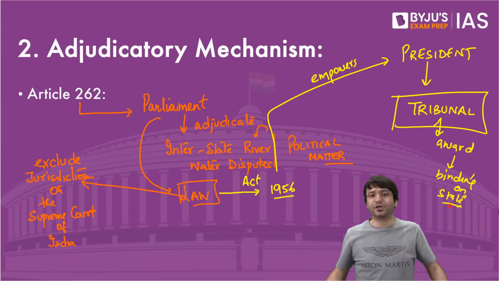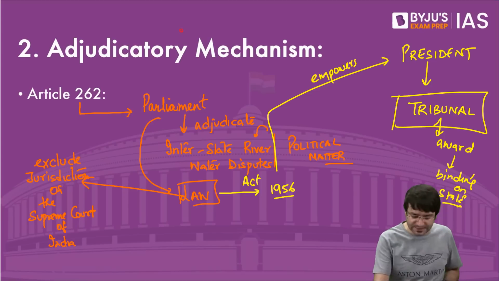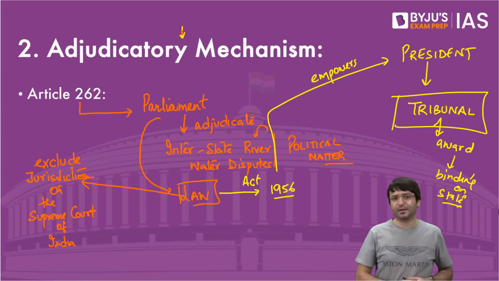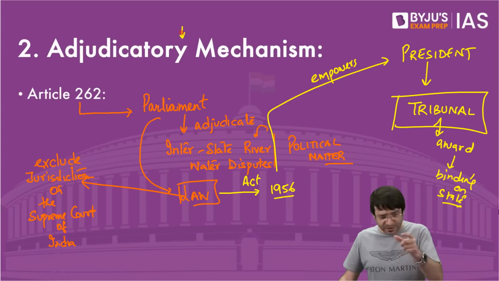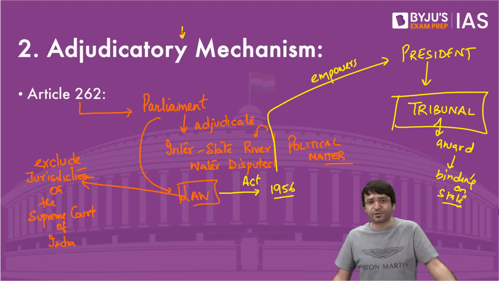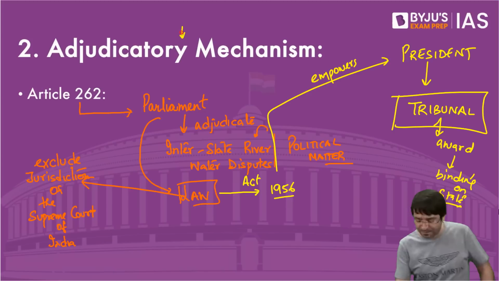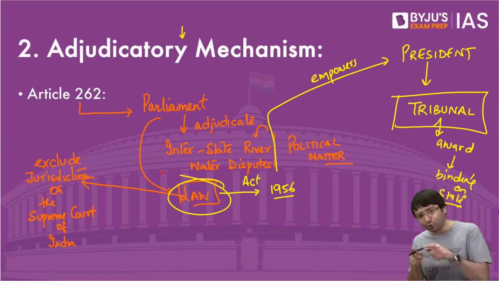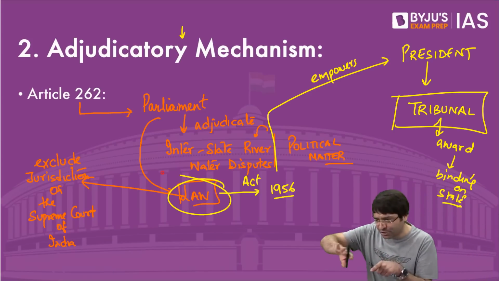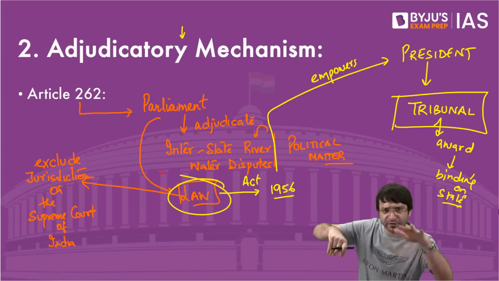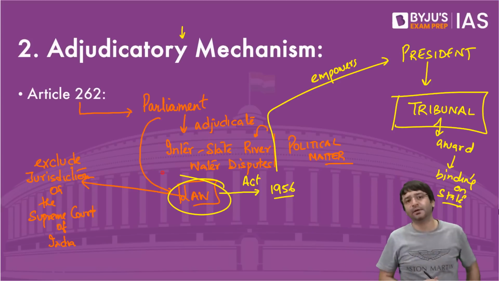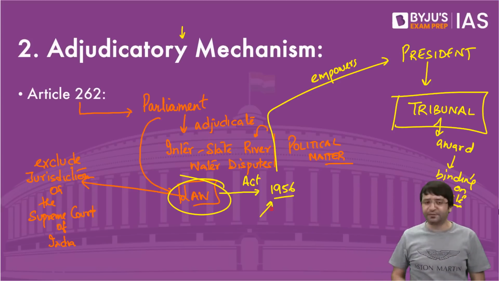Under Article 262, which is known as the adjudicatory mechanism, Parliament can adjudicate, can resolve, can give a verdict on interstate river water disputes. How? By passing a law. And through this law, it can even exclude the jurisdiction of the Supreme Court, saying, stay away from this. This is a political matter. We will resolve it on our own. And the law was passed in 1956.